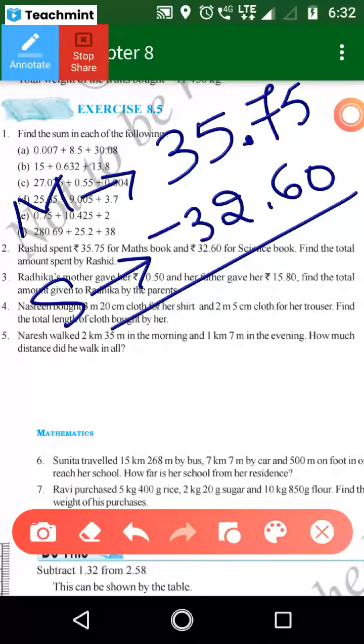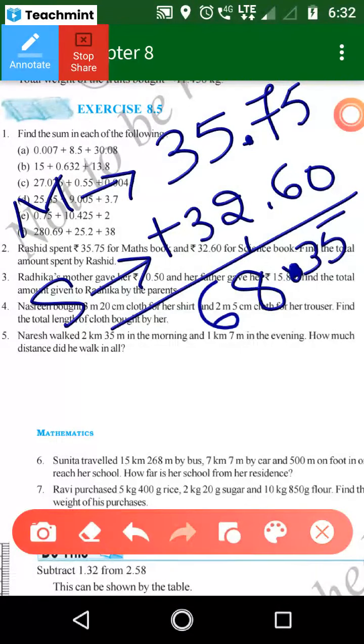So it means you just add. 5 plus 0 means 5. 7 plus 6 means 13, point as it is. So 1 carry. 5 plus 2 is 7, 7 plus 1 is 8. 3 plus 3 is 6. Total amount is 68 rupees 35 paise, otherwise 68.35 rupees. Understood? This is the second question's answer.